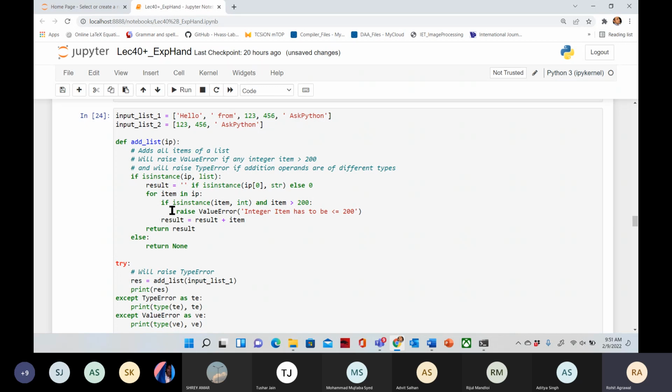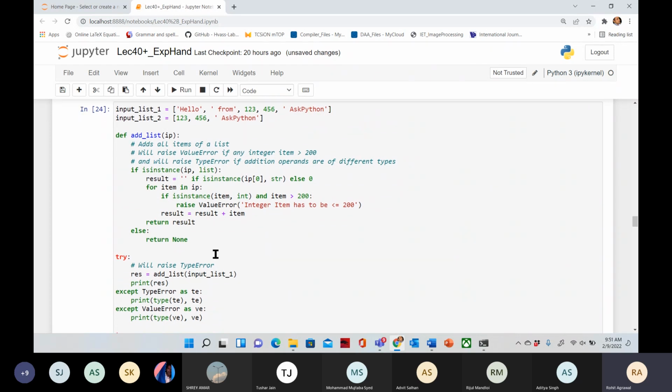And if isinstance of list. Just look at this program and tell me the purpose, or what output it will give you.